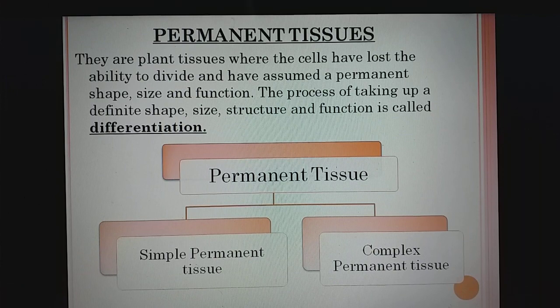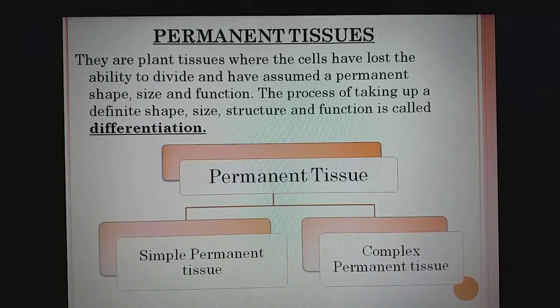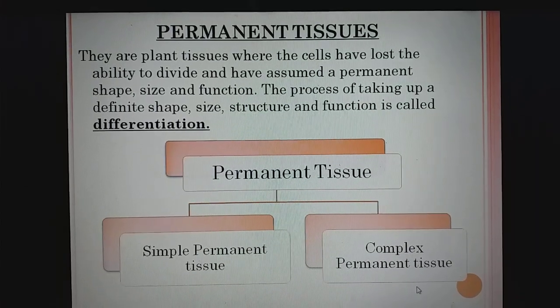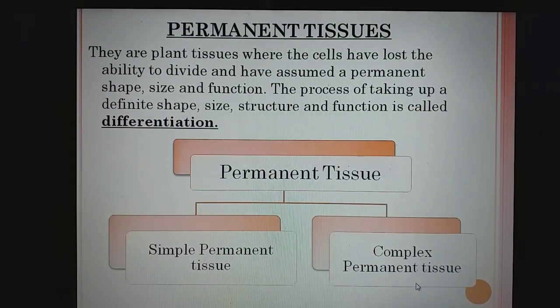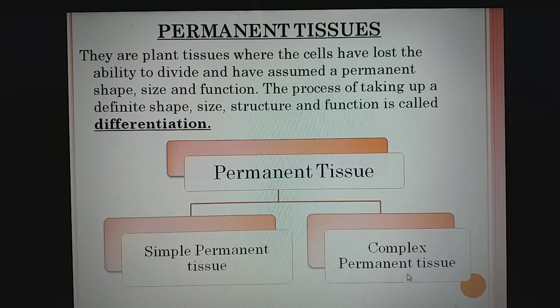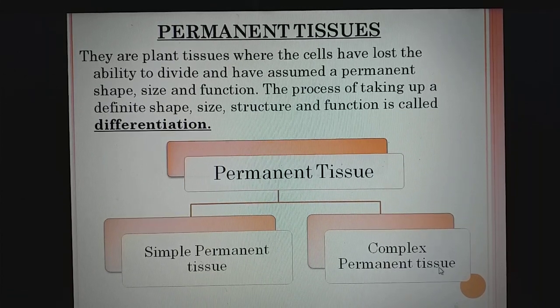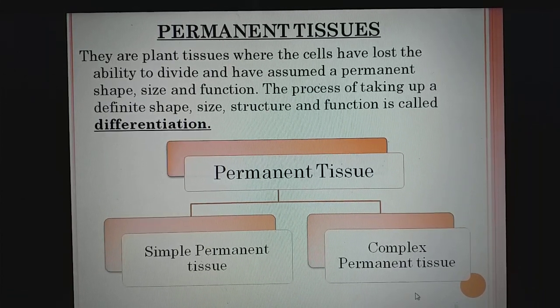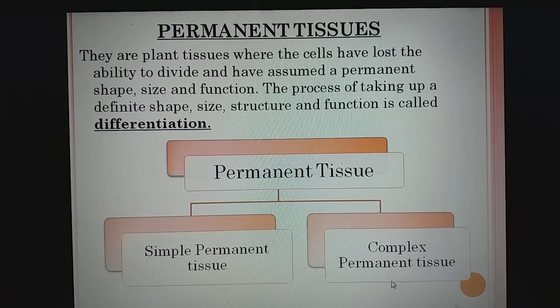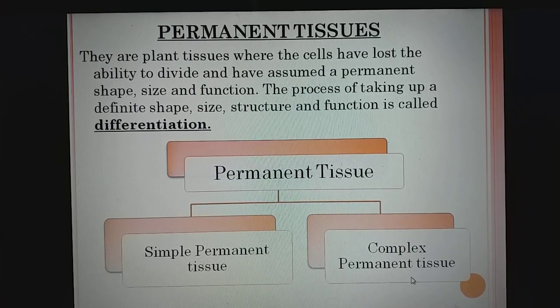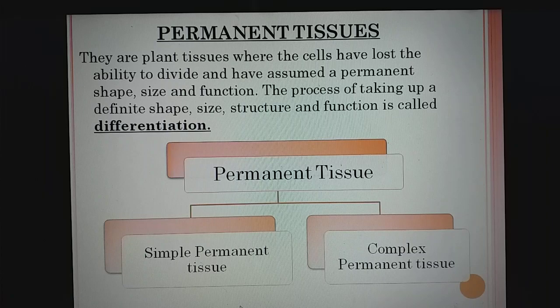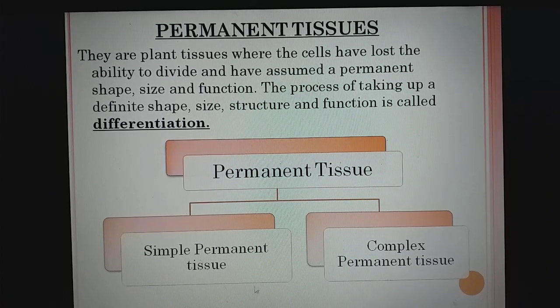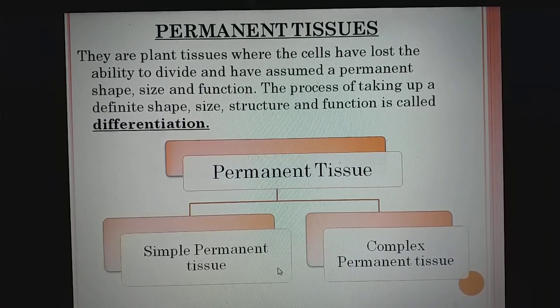We have already studied that tissue means similar type of cells combined together. But here in complex permanent tissue, different types of cells combine together but they coordinate to perform a particular function. So this line you have to mention. This is the basic difference between simple permanent tissue and complex permanent tissue.